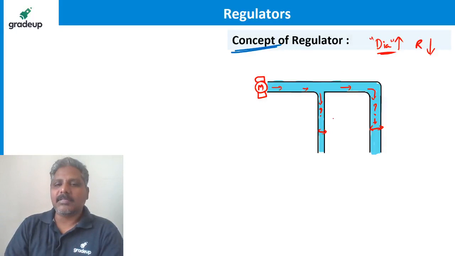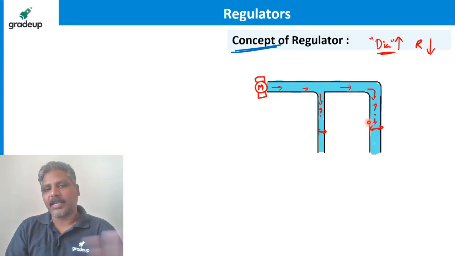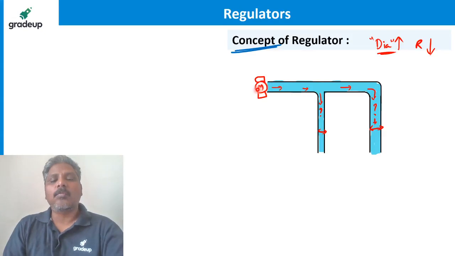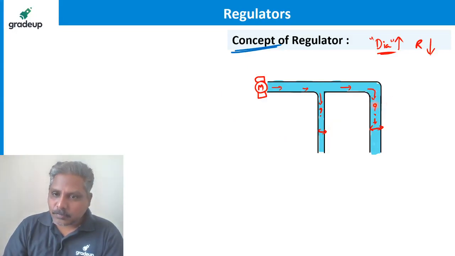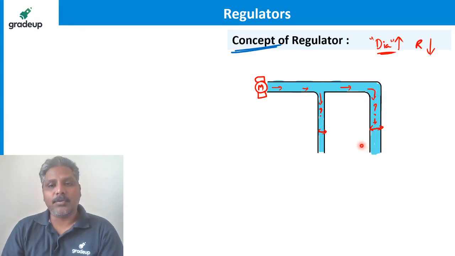Suppose this is fine. Let's say some water is going this side and some water is going this side. Imagine some failure in the motor. Because of some failure or malfunction of the motor, it starts supplying more and more water. Extra water is being pumped from this motor. And I don't want that extra water to flow through this pipe. Then what should I do?